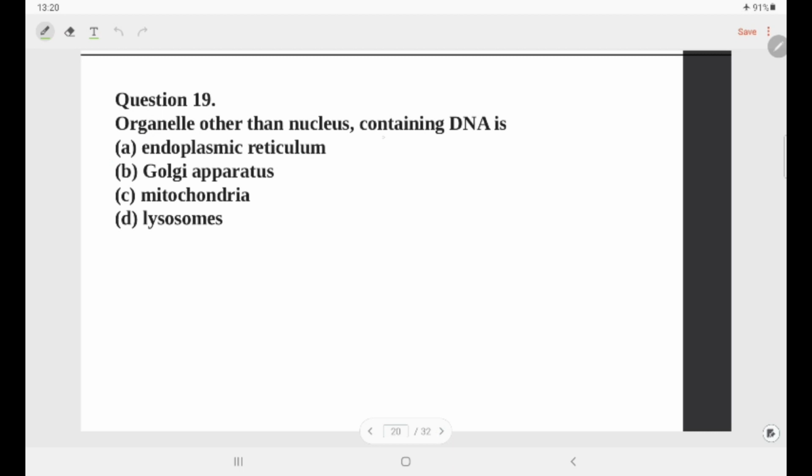Question number 19. Organelle other than nucleus containing DNA is, options are endoplasmic reticulum, Golgi apparatus, mitochondria and lysosomes. So, all of you know that mitochondria is a semi-autonomous organelle. It contains its own DNA and ribosomes. So, mitochondria is the answer.